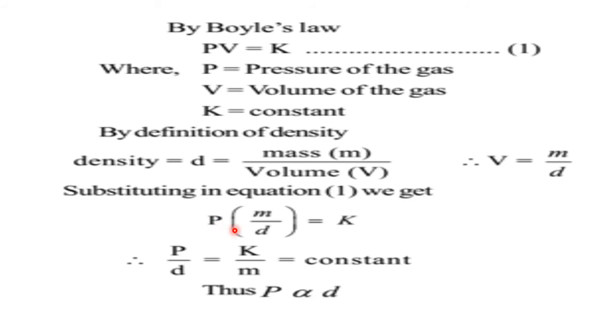Now transfer M to this side. What happens here? P by D equal to K by M. Okay, what is K here? K is a proportionality constant. What is M? The amount of mass is also constant. So it is totally constant. So P by D equal to constant. That means if you take D to this side, P is directly proportional to D. That means pressure is directly proportional to the density.